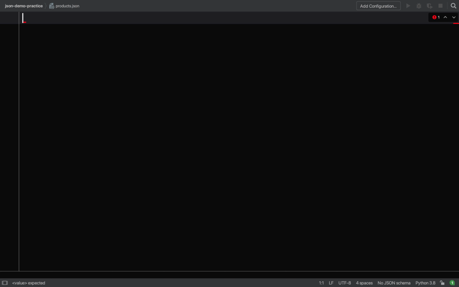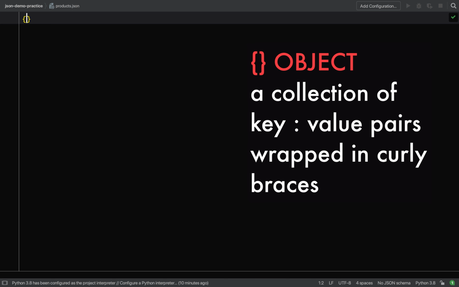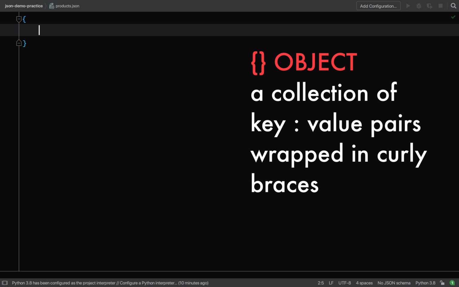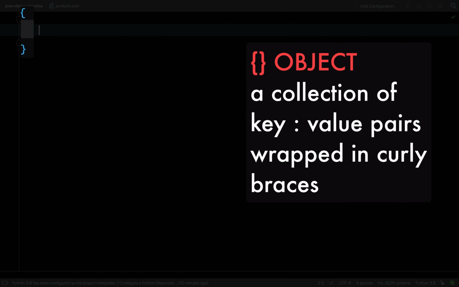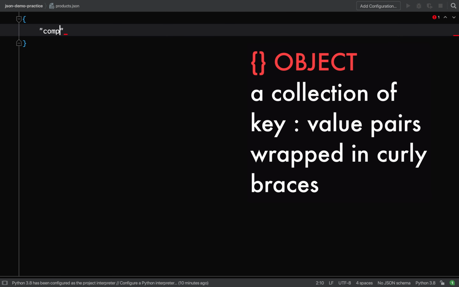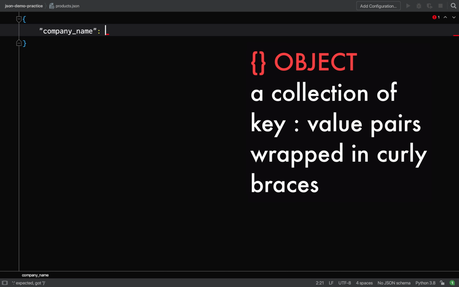At the time of recording, JSON supports 6 different data types, and we'll go through them one by one. First off is object, which is a collection of key value pairs wrapped in curly braces. And just by creating these curly braces in my file here, I've actually created an object. Okay, let's add some key value pairs so I can show the different data types.